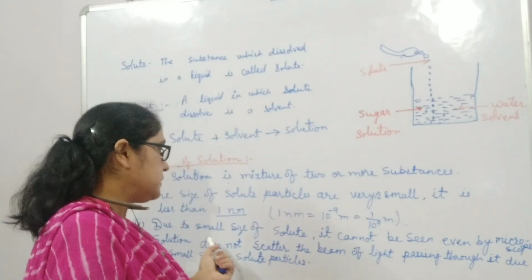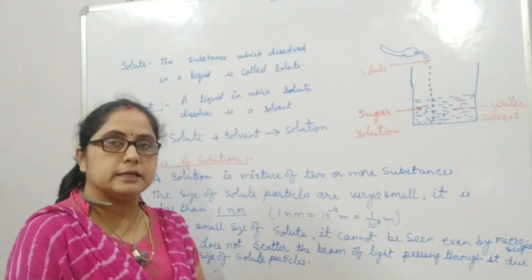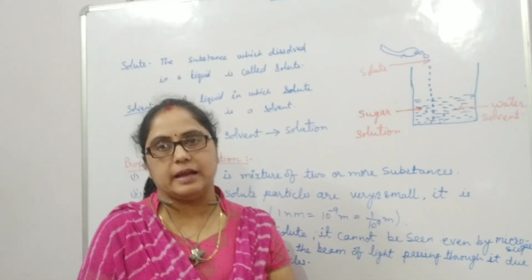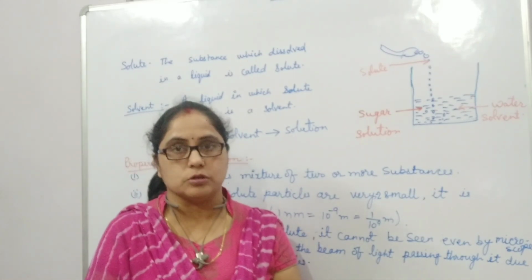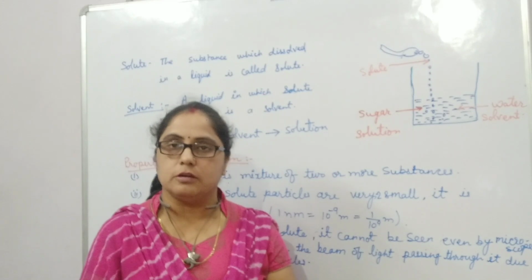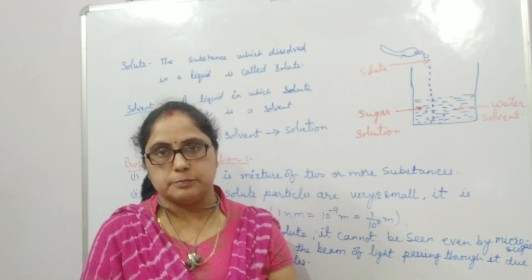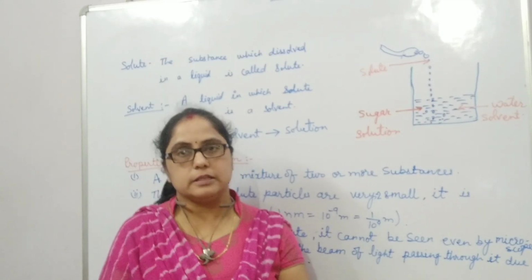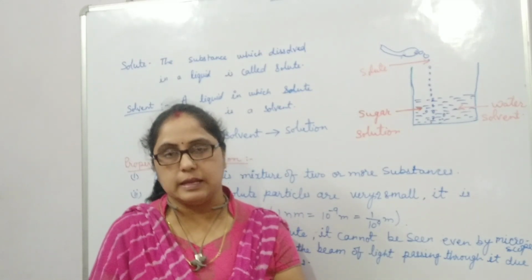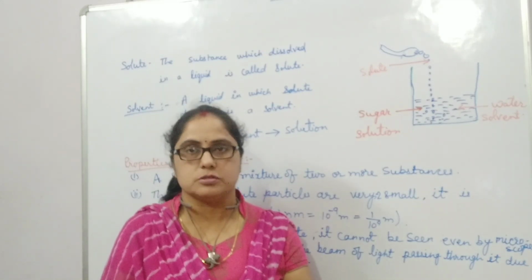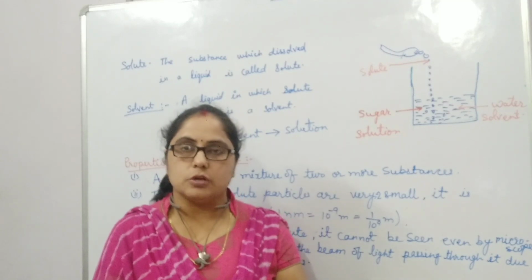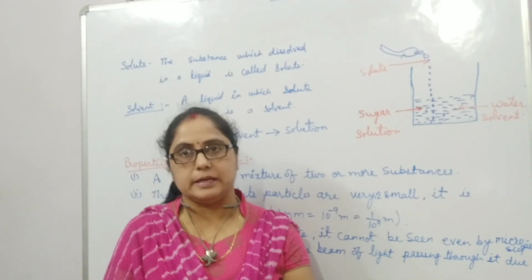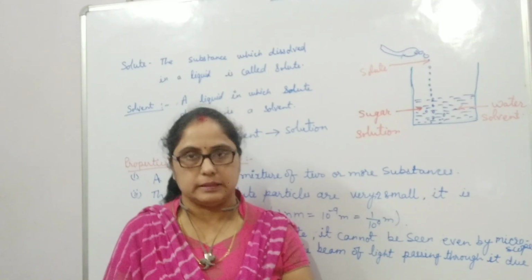Due to this small size of solute particles, it does not scatter the beam of light when light is passed through the solution. Hence, the path of light is not visible. The small size of solute particles in the solution cannot be seen even by using a microscope, and the solution cannot be separated by the filtration method. Now we will discuss the types of solution.